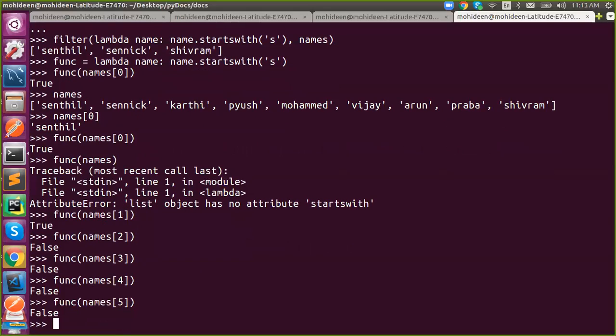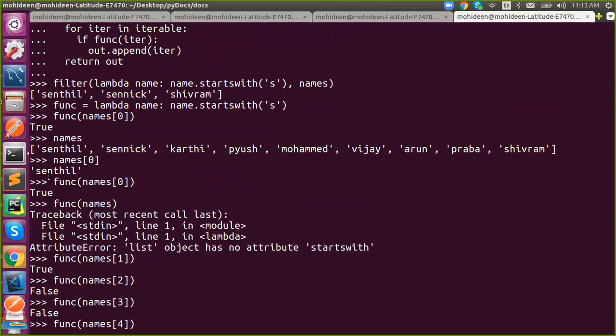So try to debug yourself. I hope you all found the mistake. This function needs a string, not a list. Here I have passed a list, and that's why there is an attribute error: list object has no attribute startswith.